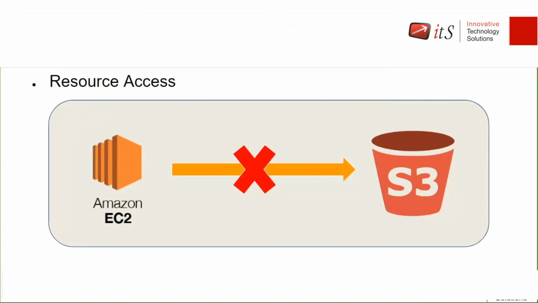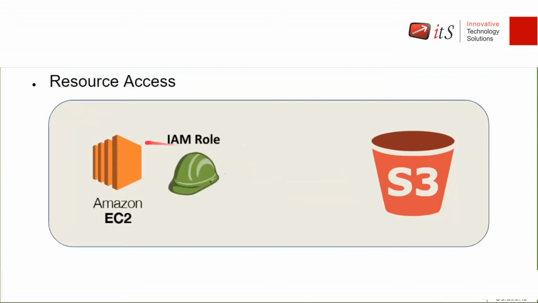And for providing the access, we have roles. So you have to create a role and attach the role to the user or to the machine, then the machine can access my other services. It may be any kind of services. If an SQS service wants to access S3, or an SNS service wants to access an EC2 machine, whenever one resource wants permission for any other resource, you must have a role in between, right? One service wants to access another service, you will need a role in between. That is called resource access.